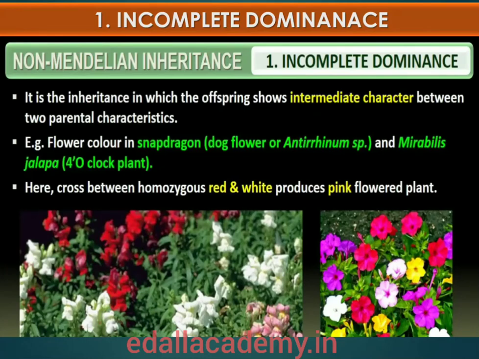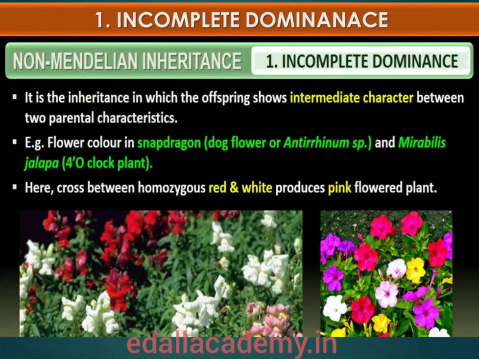In some plants, both the parental characters held together form an intermediate character. The inheritance of flower color in dog flower, generally called snapdragon or Antirrhinum species, is a good example to understand incomplete dominance.